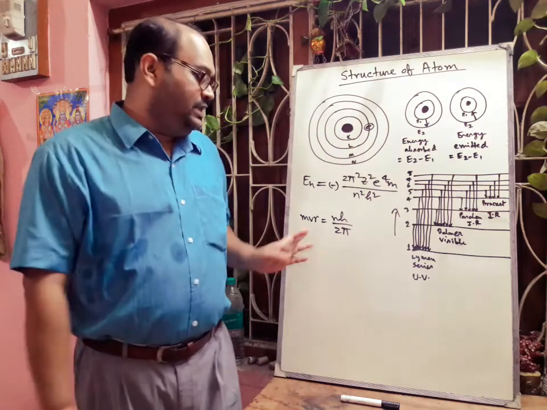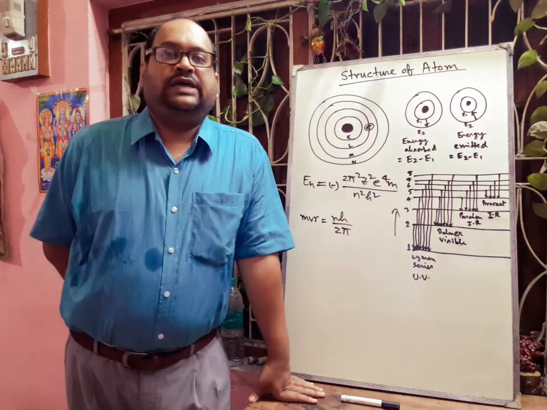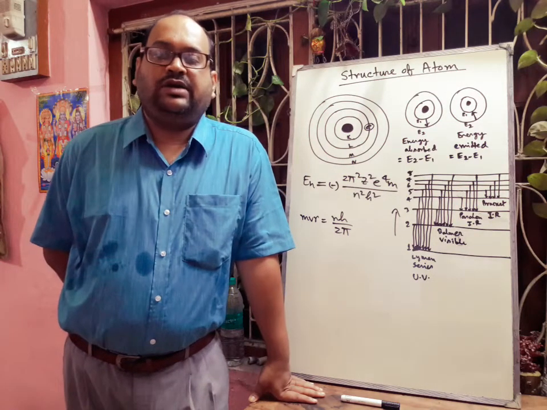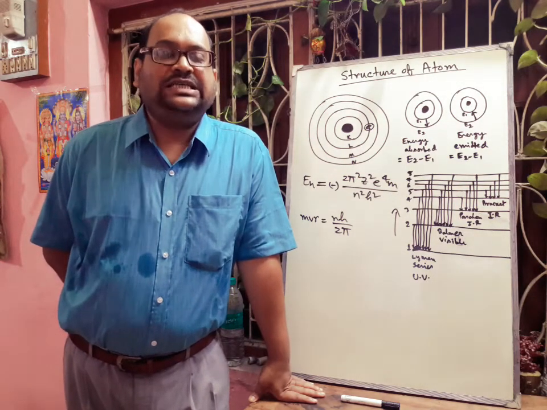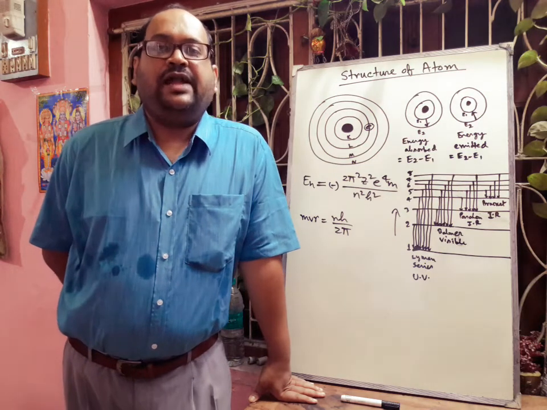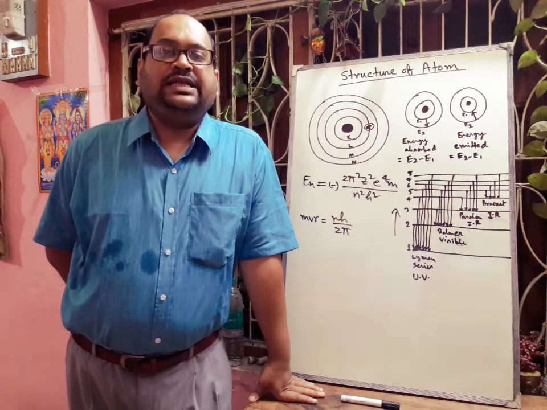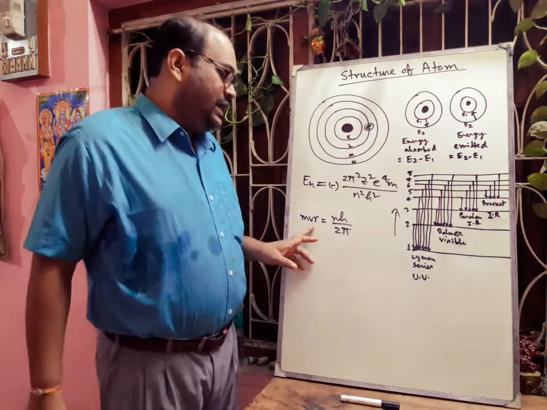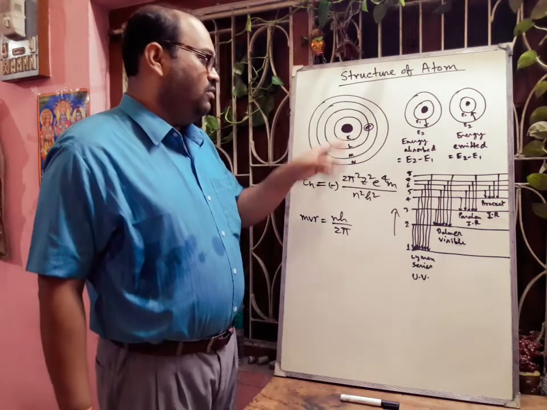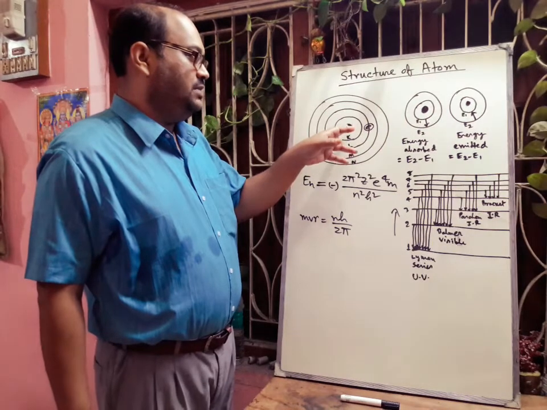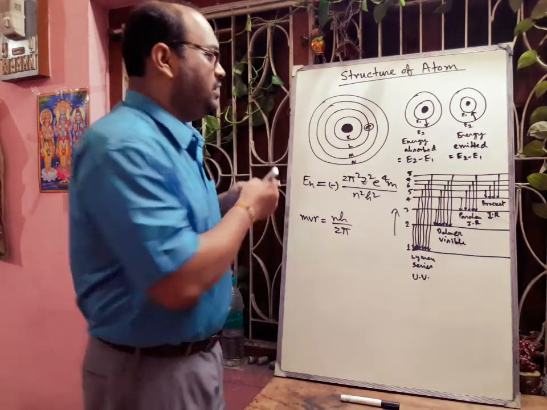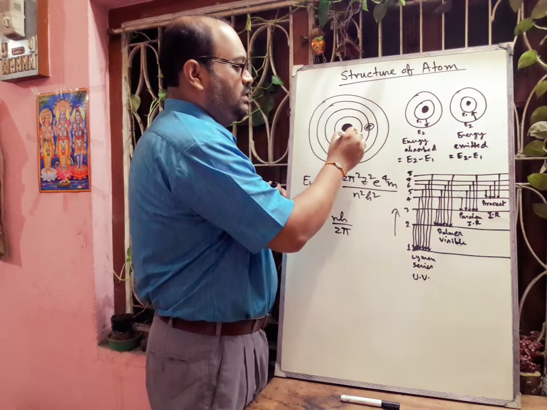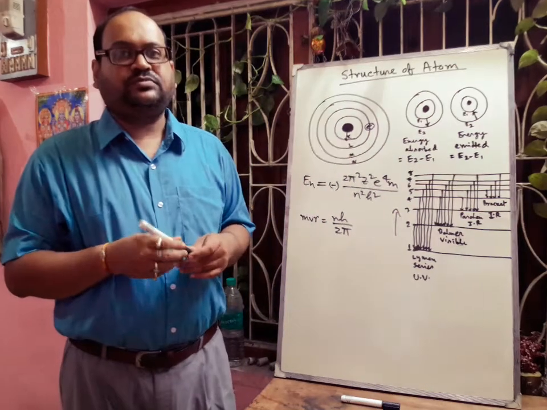In this relation n may be 1, 2, 3 and so on. And what is h? h is the Planck constant. m and v are the mass and tangential velocity respectively, and r is the radius of the Bohr orbit. In the case of K shell, from here to here is the radius, from the nucleus center to this orbit. This is called the radius.